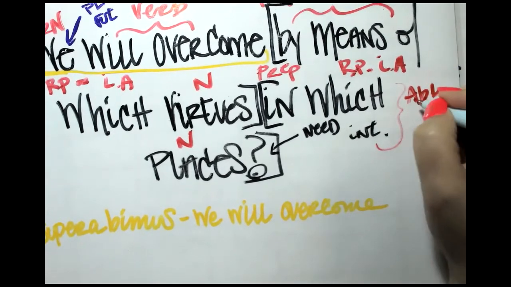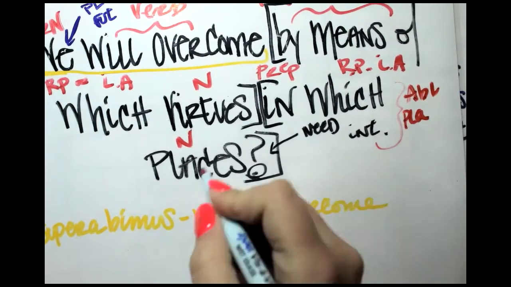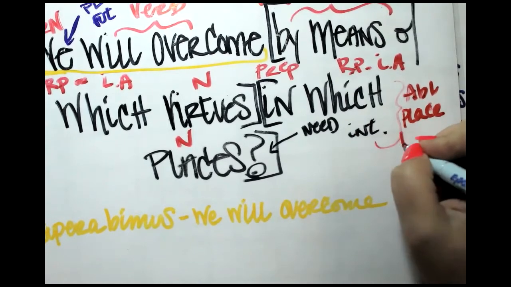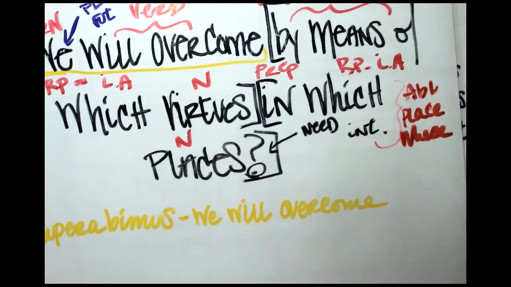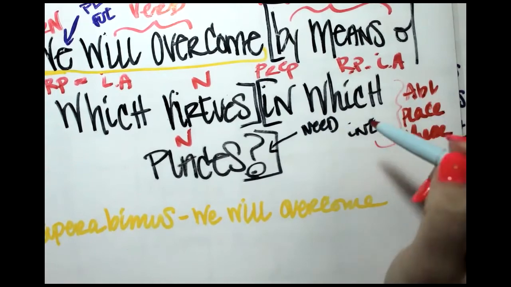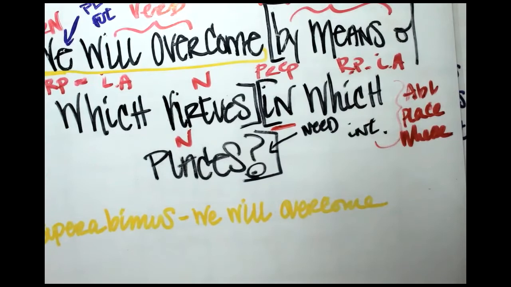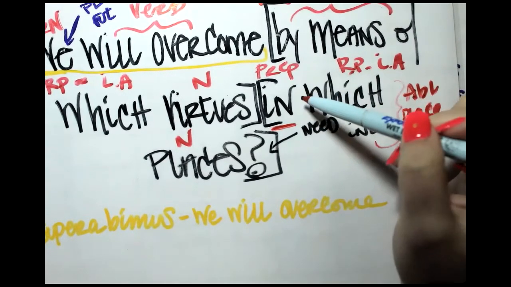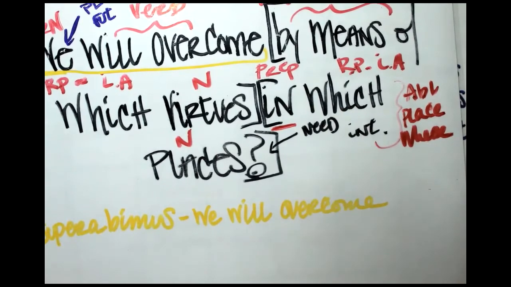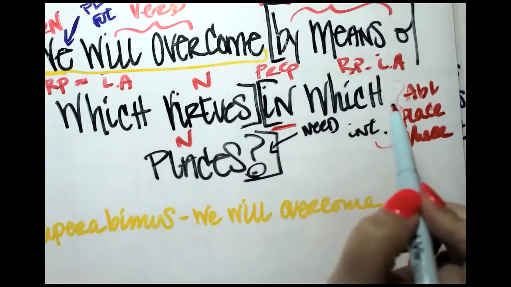We're telling ablative, place, literally saying place where, place which, place where, okay? And what also kind of indicates to us that we need an ablative is this preposition right here, in. That only goes with the accusative or the ablative. We know that we aren't going to need the accusative here because there's no motion towards something.